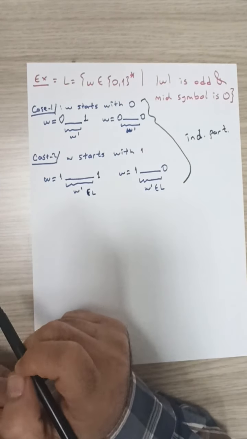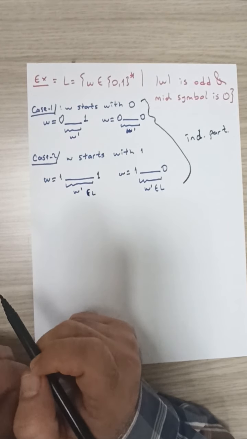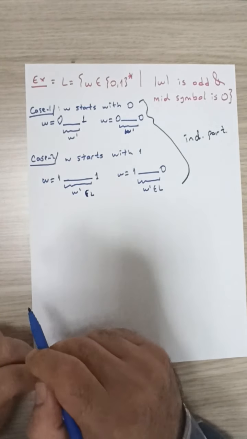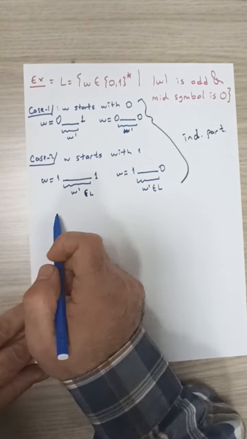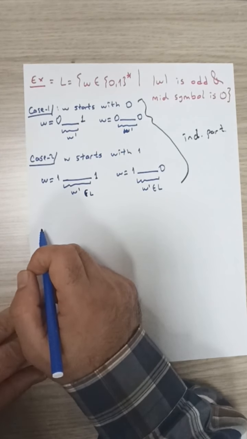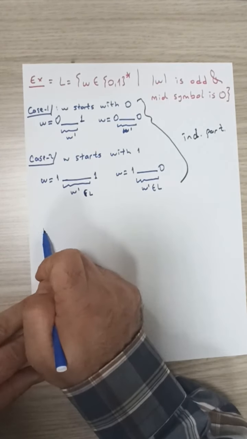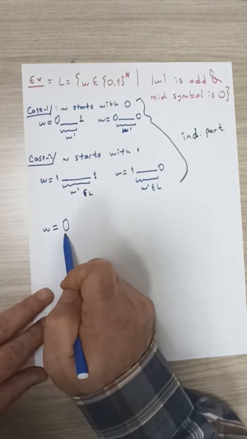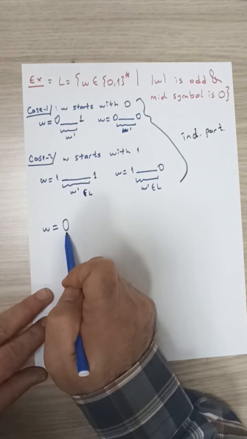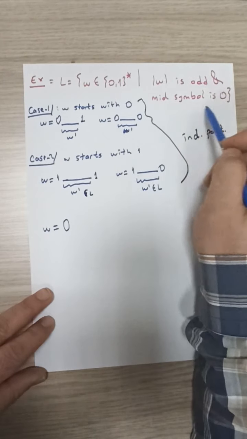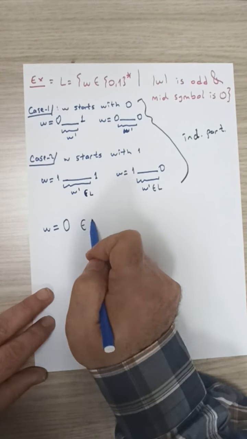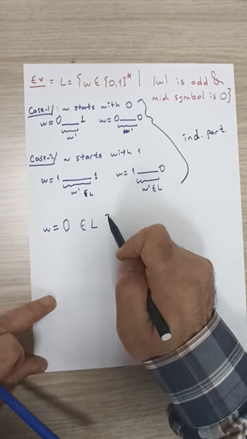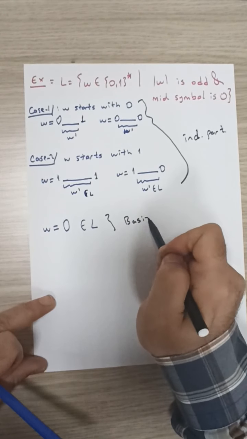Again, we need to provide rules corresponding to the base case. For the base cases, remember we were trying to consider the simplest or the shortest possible strings. The shortest possible string that we can have inside this language L is W being equal to simply 0. Because just a string that consists of a single 0, its middle symbol is 0 and its length is odd. So both these properties are satisfied, and this is inside our language L. Now this corresponds to the base case of our construction, basis.